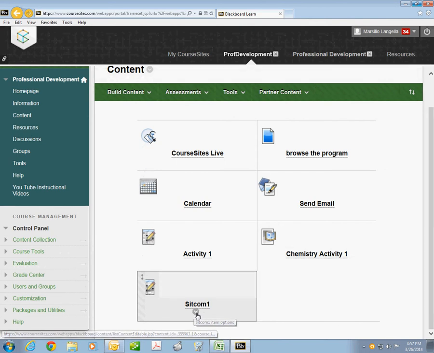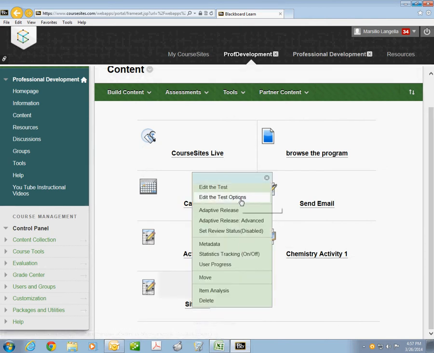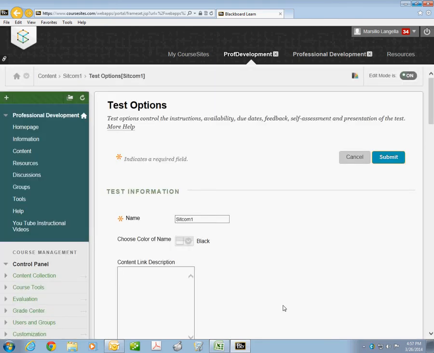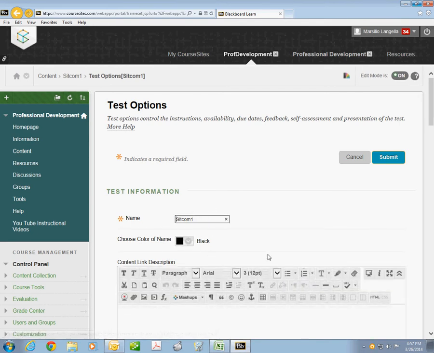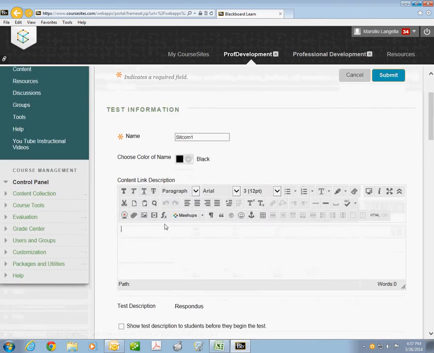Underneath the sitcom quiz, you want to click the little arrow and edit the test options to make sure the test options are set how you want them for the students to see. So you'll see here it says sitcom is the name of the quiz. I can actually put a content link description here, which it doesn't automatically upload. Sometimes it's a bit of a curveball. This is where you would put Professional Development quiz.